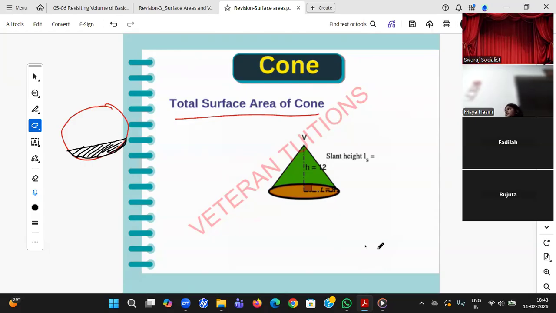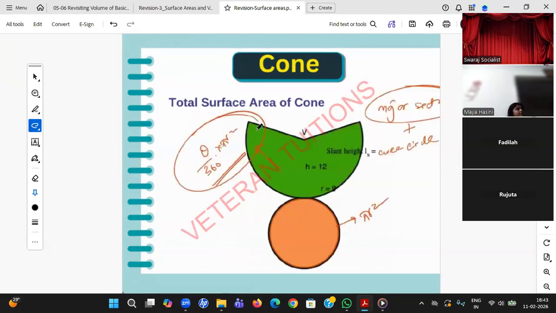It is nothing but a sector, student. Two radius and one arc. What is this figure? It's a sector and it is a major sector. Why? It is more than 180 degrees. Okay. So whenever I have broken this cone, I am able to see two things. It is a circle and a sector, which is also major sector. Okay. So circle, we are almost sure pi r square. But can you find the major sector area?